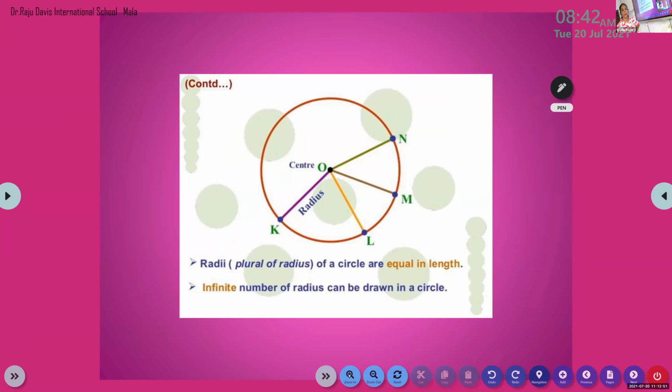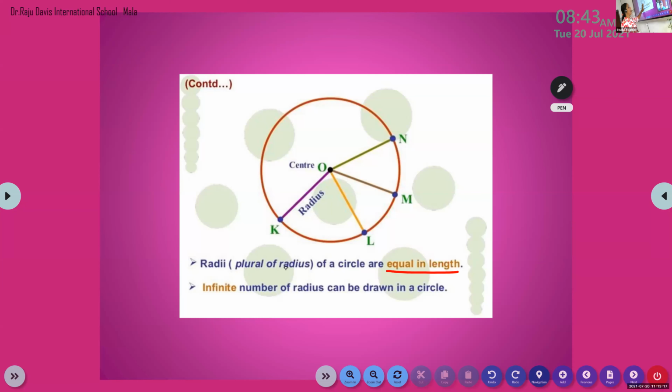The singular form is radius and the plural form is radii. We should not say radiuses. This is radii, R-A-D-I-I. Radii is the plural form of the radius. All the radii of a circle are equal in length. Okay, children? All the radii of a circle are equal in length.